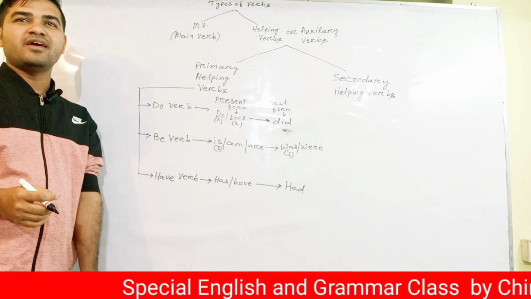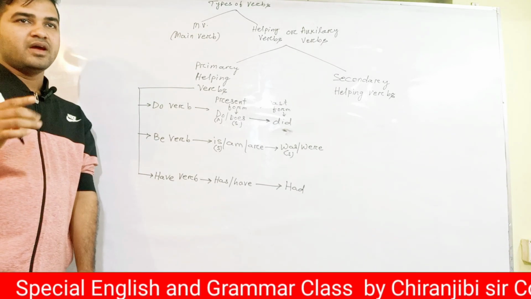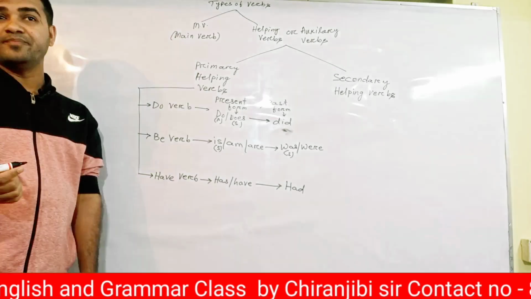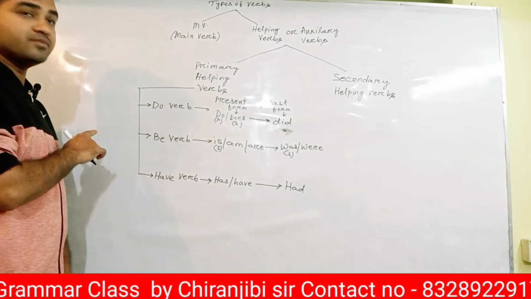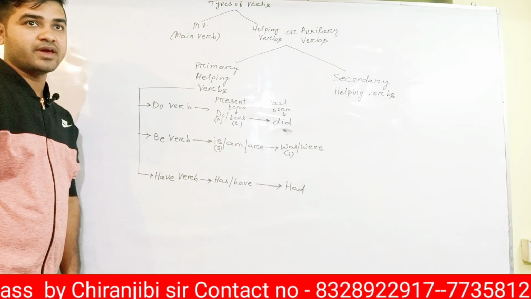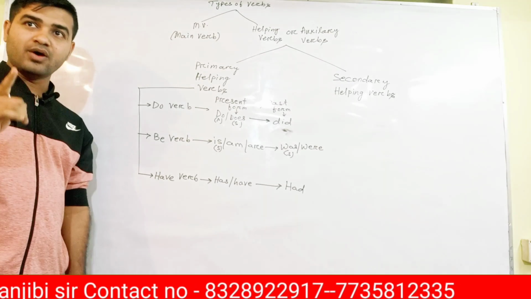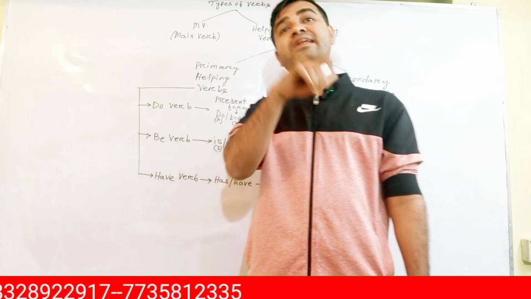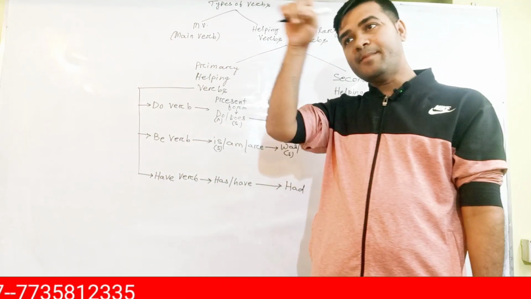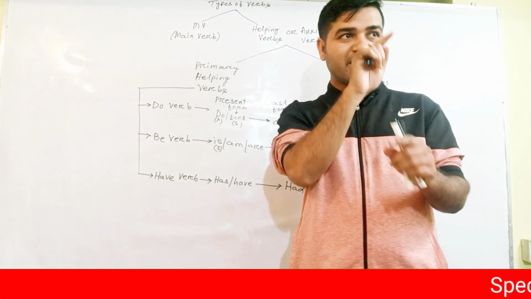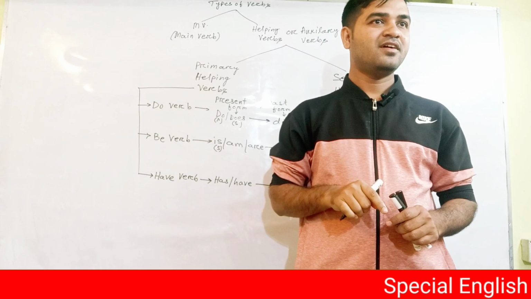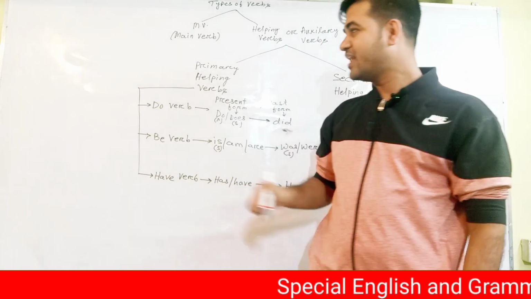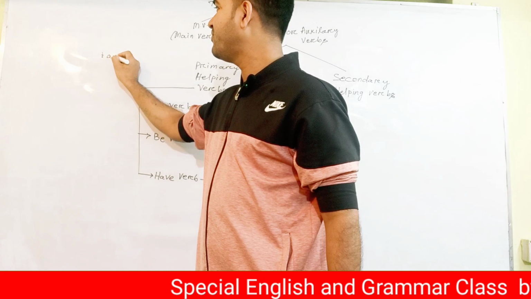Am is followed by I, I am, and I is against the grammar rule. I will tell you why I is against the grammar rule. I is the only pronoun that, whenever you use it in a sentence, is supposed to be in capital letter. You cannot make a small letter. I is so arrogant. Can I write small I am?